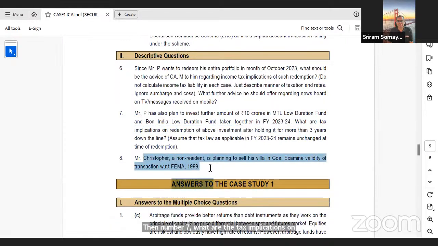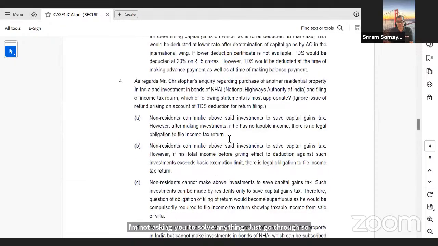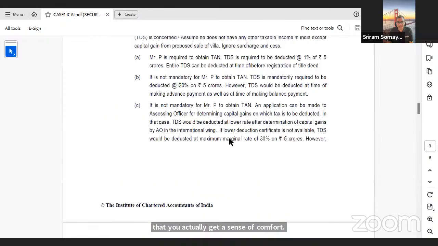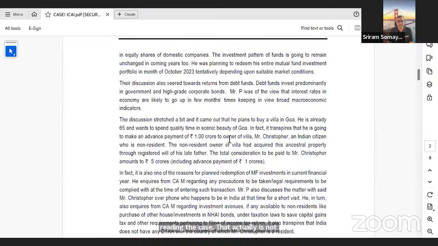And last thing, FEMA. So you have to do all of this in a matter of the first 3 to 5 minutes. Go through very, very briefly. I'm not asking you to solve anything. Just go through so that you actually get a sense of comfort. Please don't directly jump into the case and start reading the case. That actually is not the most preferred way of doing it.